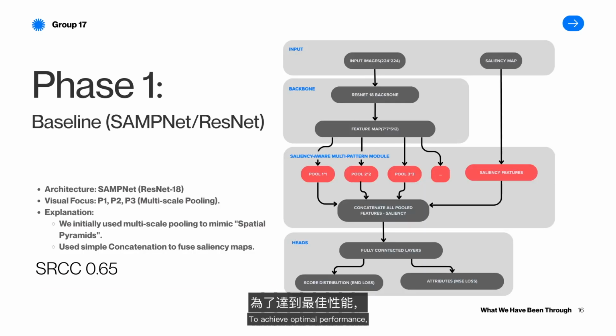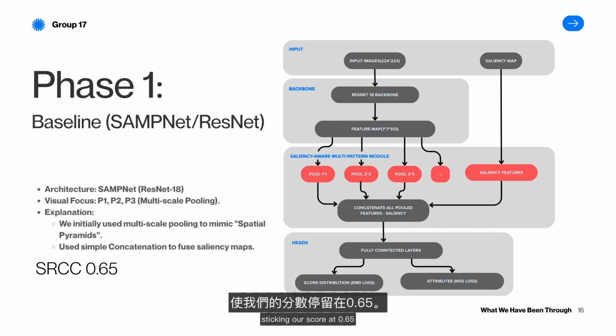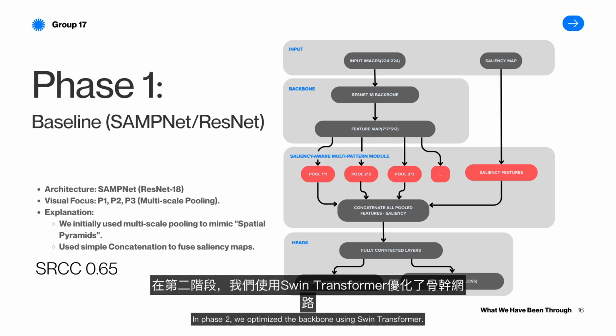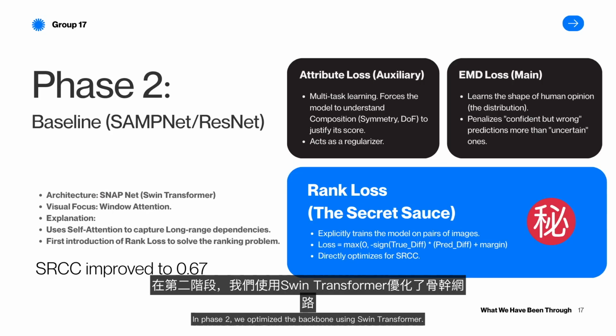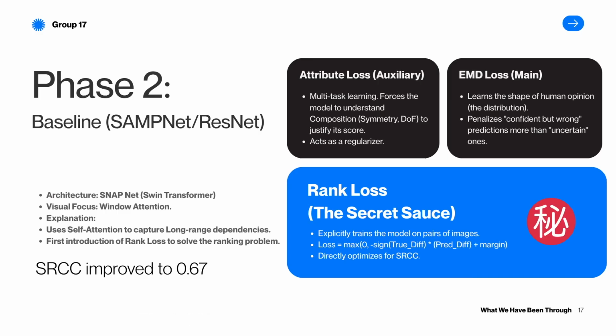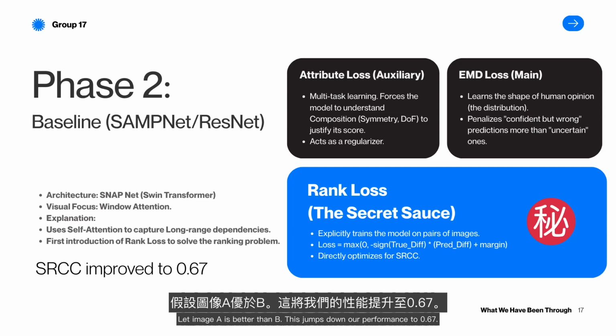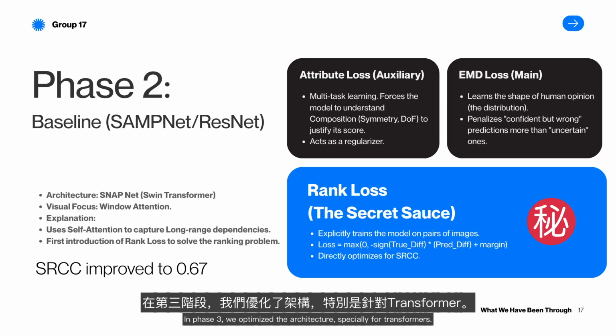To achieve optimal performance, we built a four-phase experimental framework. Phase 1 was our baseline. We found that ResNet's small receptive field limited its understanding of global composition, sticking our score at 0.65. In Phase 2, we optimized the backbone using Swin Transformer. Here, we made a critical change, adding rank loss. Traditional regression only learns absolute score, but rank loss forces the model to learn relative ordering, that image A is better than B. This jumpstarted our performance to 0.67.